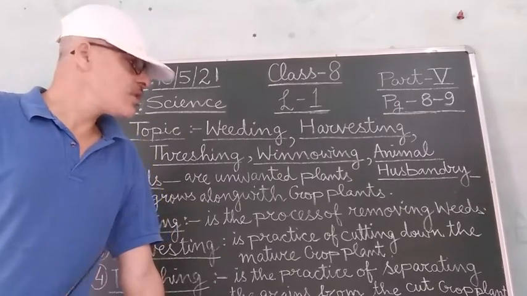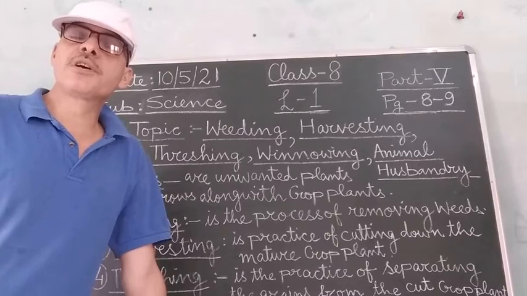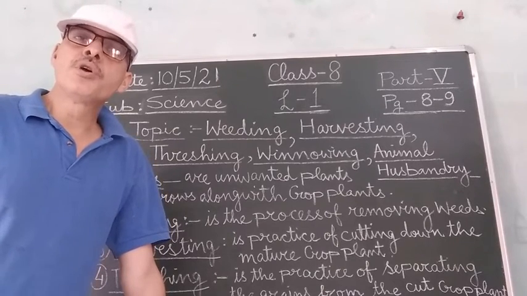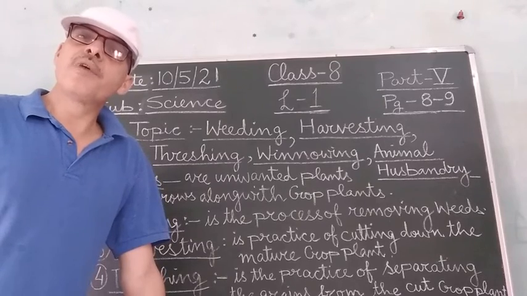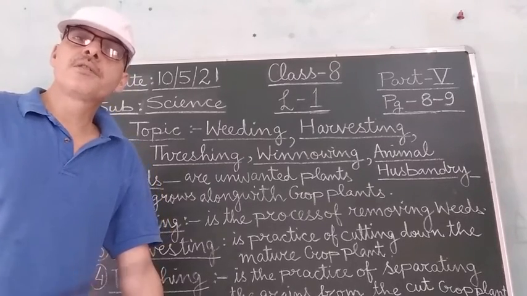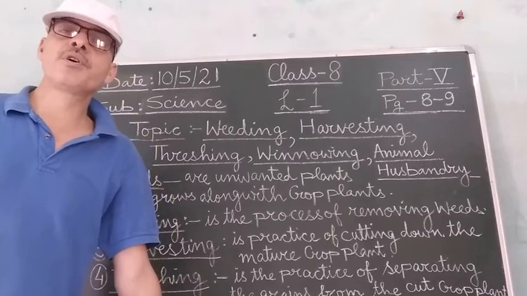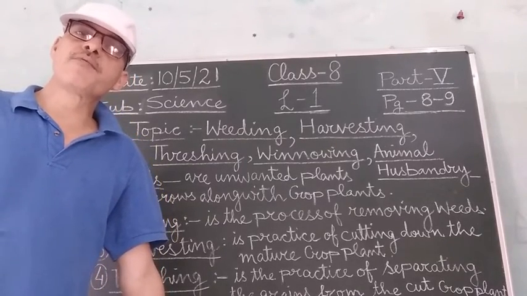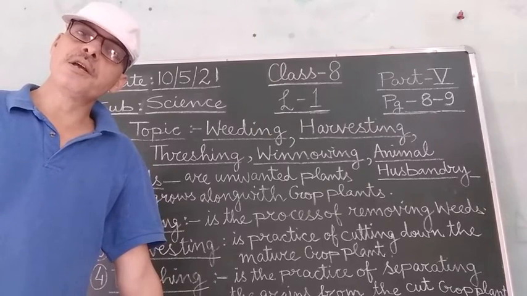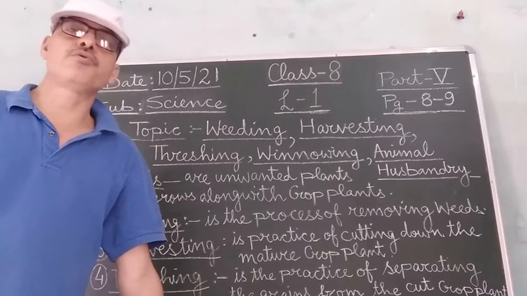So before storing the grains, what does the farmer have to do? He should first dry the seeds or the grains very nicely so that the moisture is removed, which can promote the growth of fungus that can spoil the grains during storage.